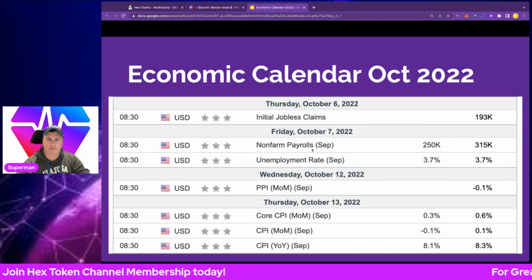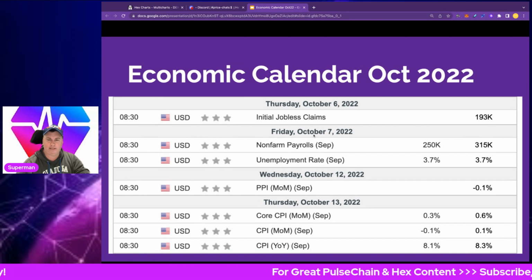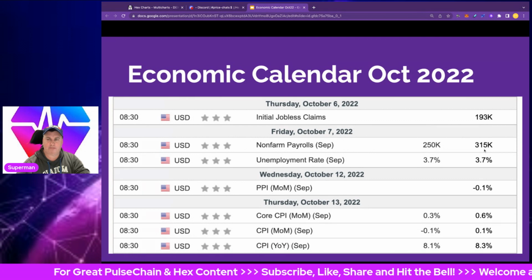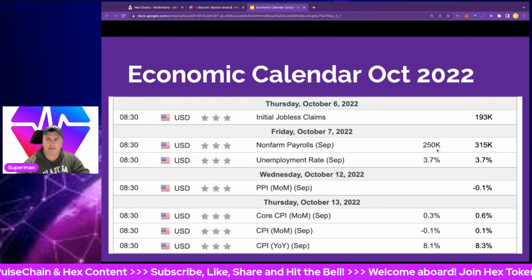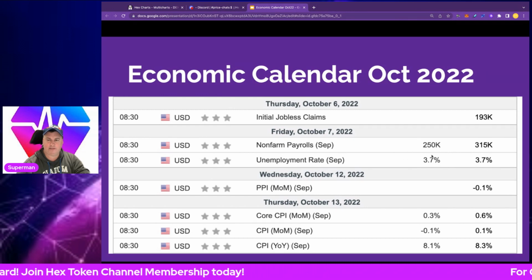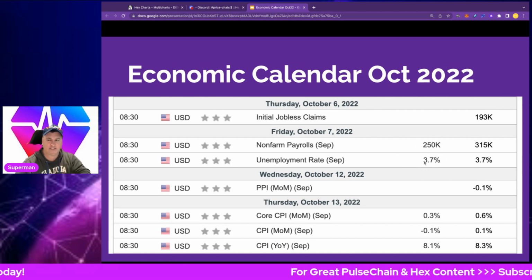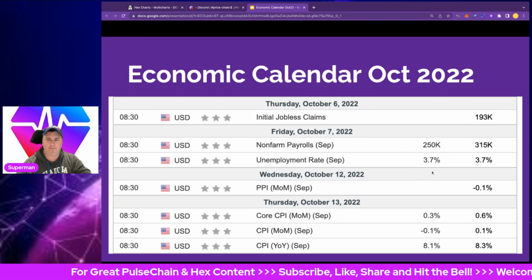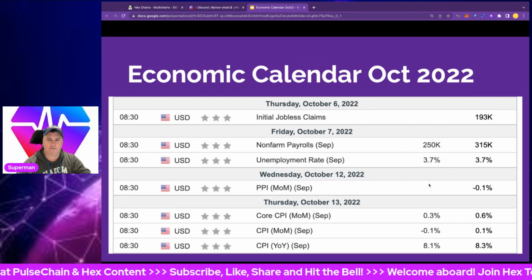We've also, on the 7th of October, as we start to head towards the middle of the month, got non-farm payrolls for September and the unemployment rate, key numbers here. We had 315,000 non-farm payrolls the previous month and 250,000 is the forecast for this month. The unemployment rate is 3.7, still expecting 3.7, so it's around full employment, though it depends on who you're asking. That's still pretty bullish as well. If the unemployment rate is low and non-farm payrolls are high, that would be bullish, and of course feed into the Fed Reserve.